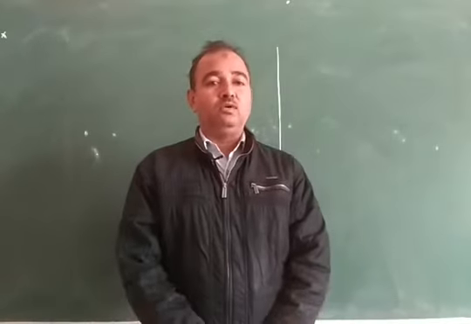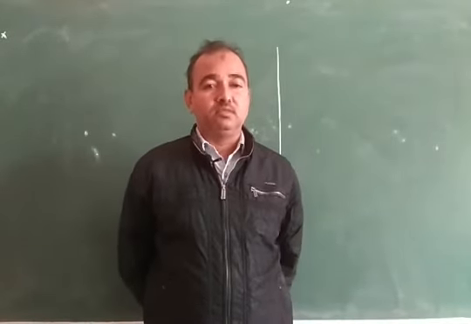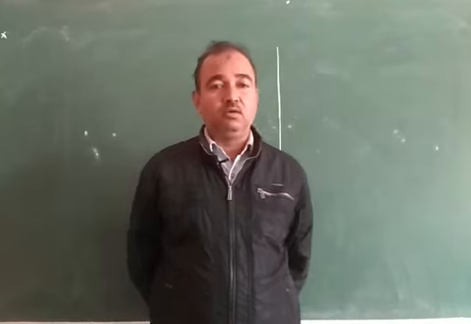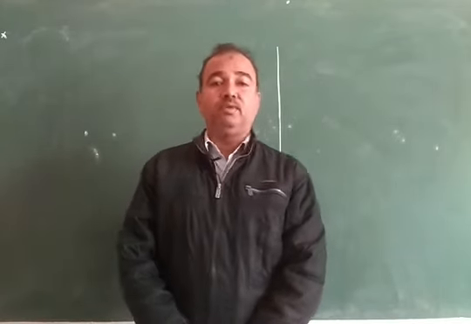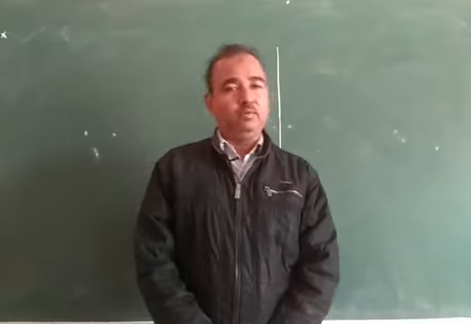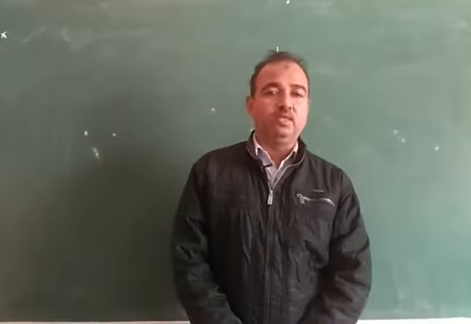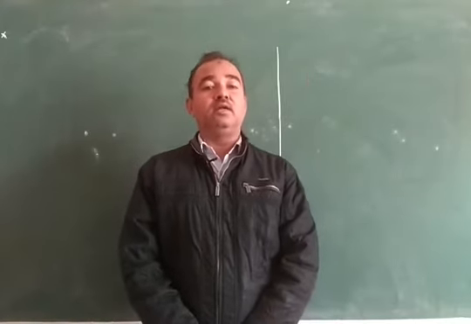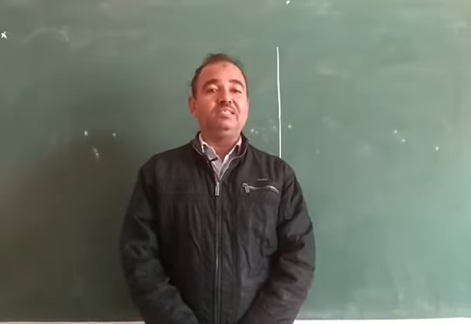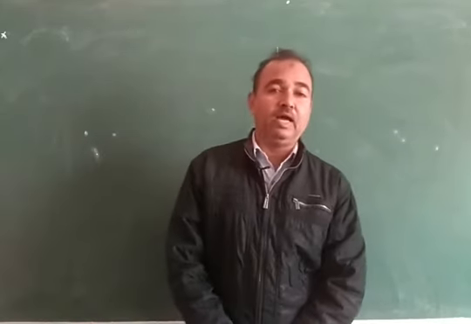Today we once again discuss the topic of ABO blood group in human beings. This is a very important and very interesting topic. How are blood groups determined in the human population? How does inheritance take place? It is an example of codominance. It is an example of multiple alleles.